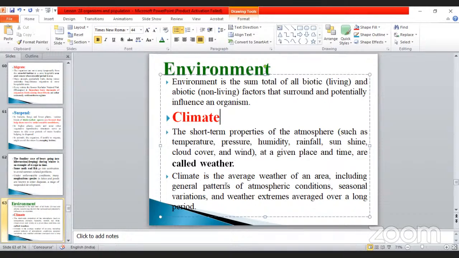The climate is the average weather of an area, including general patterns of atmospheric condition, seasonal variation, and weather extremes averaged over a long period. So climate is the average weather of an area. What is atmospheric condition? Cloudy. So what are the things here? Humidity, rainfall, sunshine, and also temperature, it will be high, cloudy.